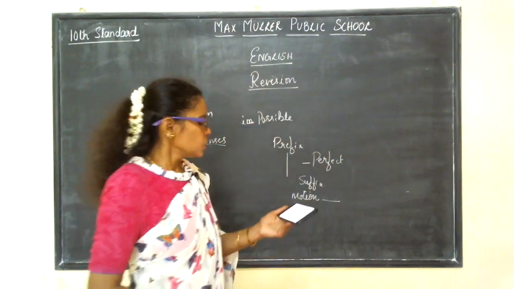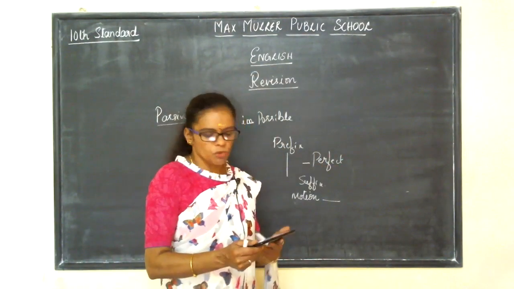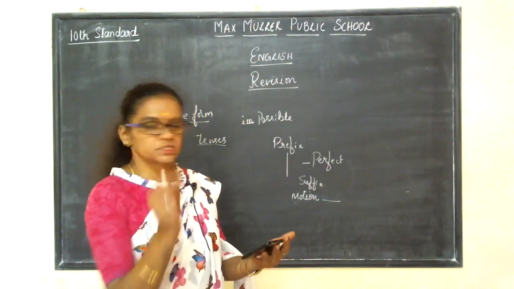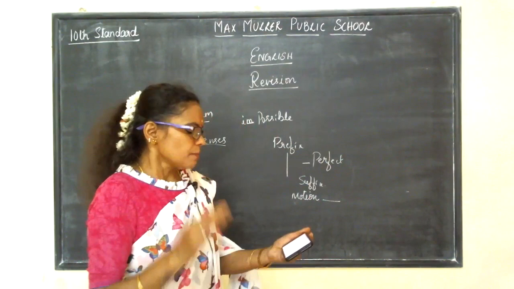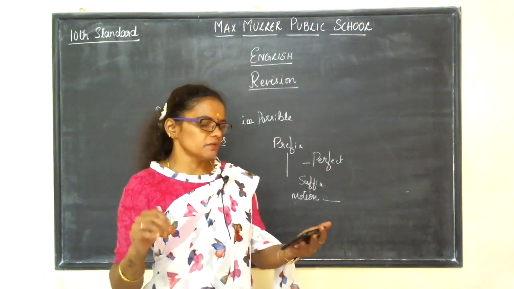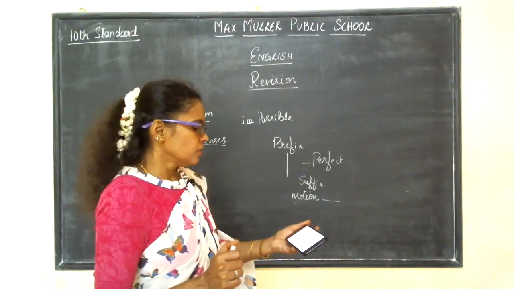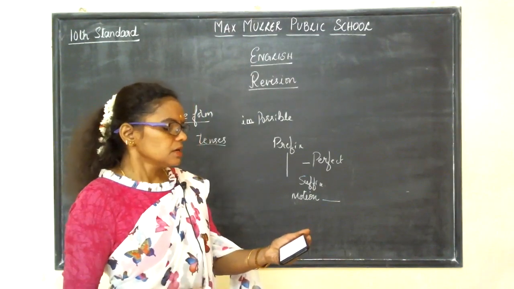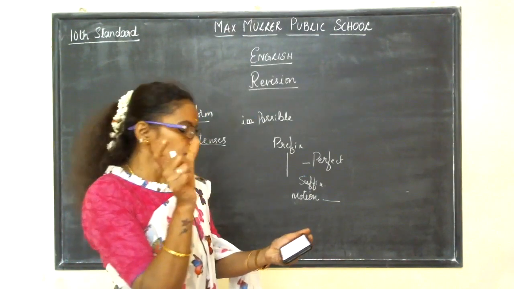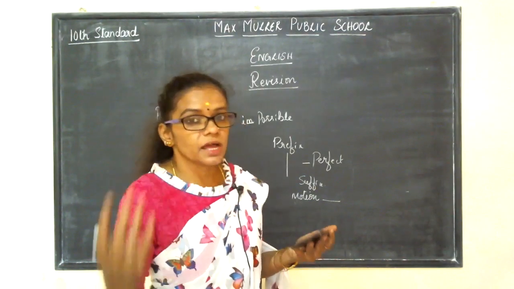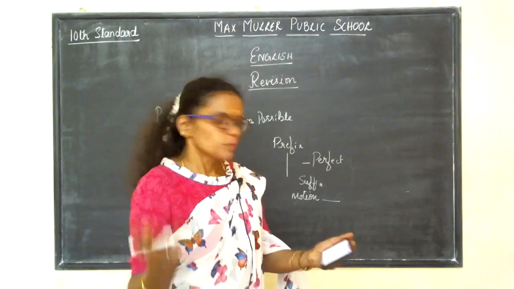Okay. Next one: Qutub Minar is a majestic monument. Majestic has been underlined there. The part of speech of the underlined word is what? What type of word is that?